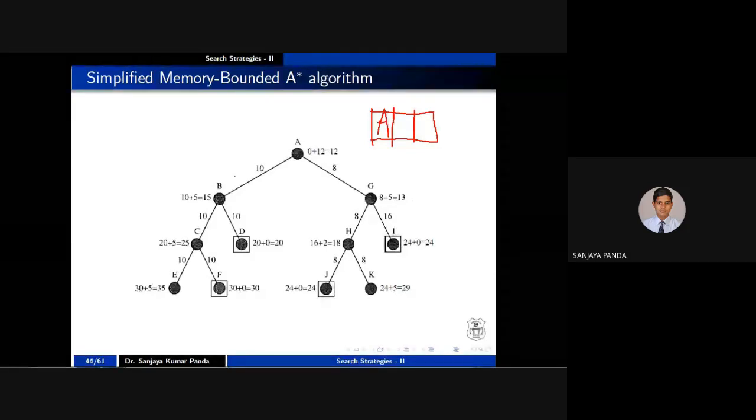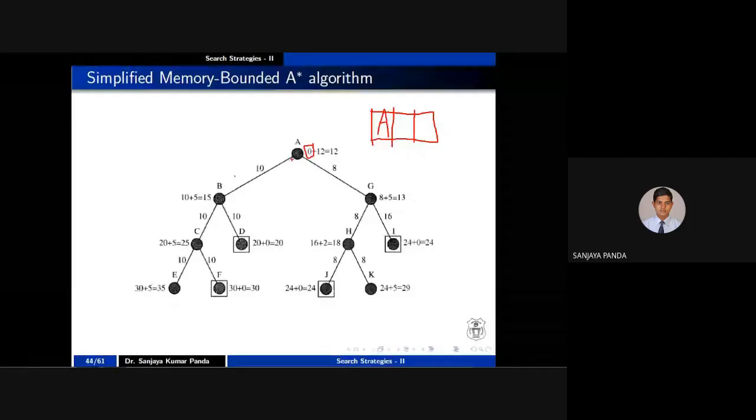Initially, the cost is the same concept, that is f of n equals g of n plus h of n. Here f of n is written on the right side, whereas in previous examples f of n was written on the left side. The g value is 0 because this is the initial state. What is the cost to the goal from A? These are the goal nodes; here you have multiple goals. The square indicates a goal node. So we calculate the straight line distance from A to one of the goals. Let's say the cost is 12. As there is no competitor, there is no problem.